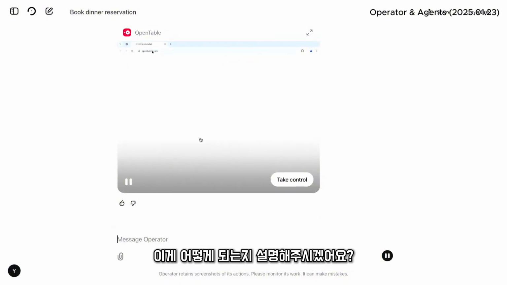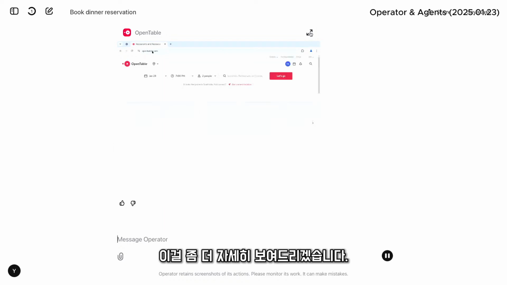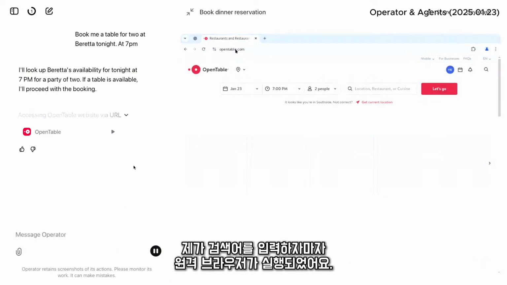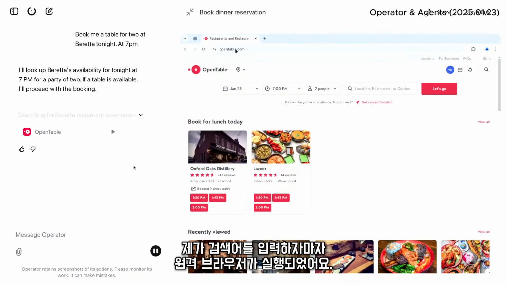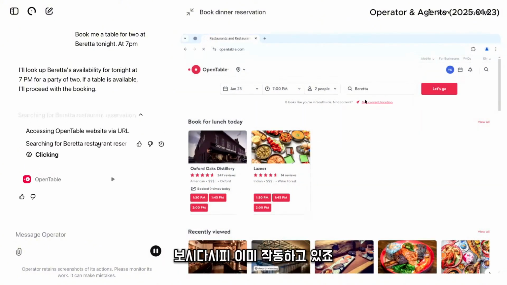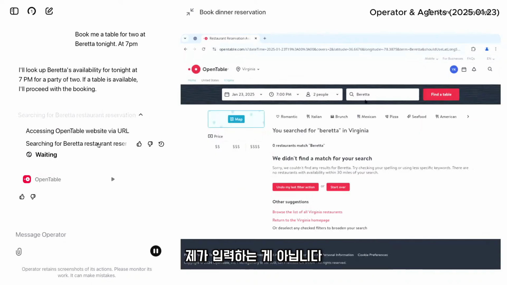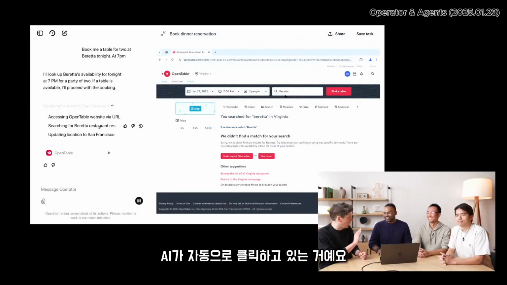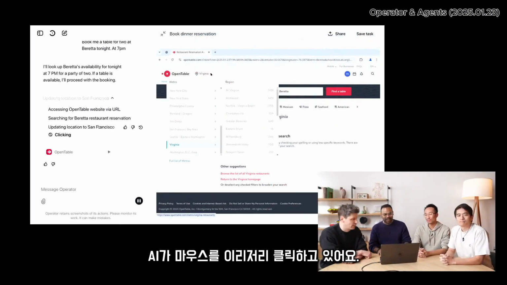So can you explain what's happening in this? Yeah, right. So I'm going to expand this a little bit. As soon as I type in the query, Operator instantiated a completely remote browser. This browser is running in the cloud somewhere. And as you can see, it's already up and running. And my hands are off the keyboard. I'm not typing these things. So this is just the AI clicking around.